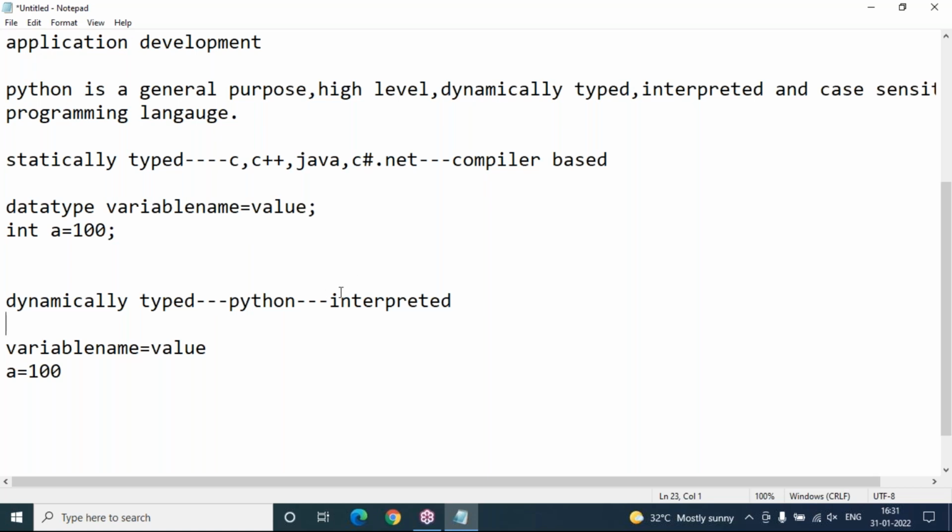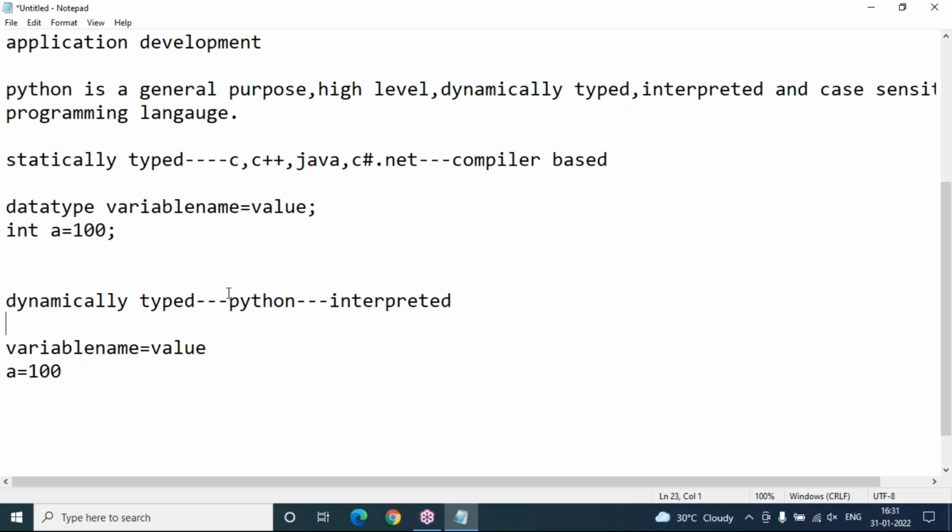First line it will check. If there are no errors, then it will move to the second line. In case there is a problem in the second line, then the interpreter will immediately stop the execution and throw the error. So you will notice that when working with Python, you will get only one error at a time. You will not notice 2 errors, 3 errors, 10 errors, 20 errors like that. But when we write in these other languages, we usually get 3, 4, 5 errors, because in compiler based languages the whole program is checked at a time. All the errors in that program will be displayed to you. But you never see that kind of error messages in our Python script.